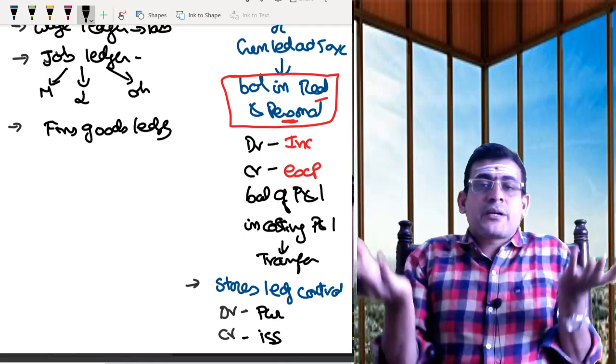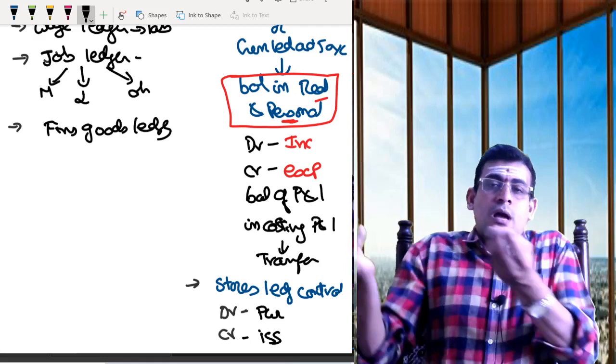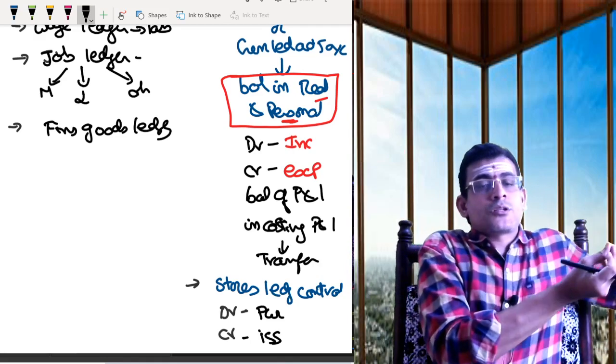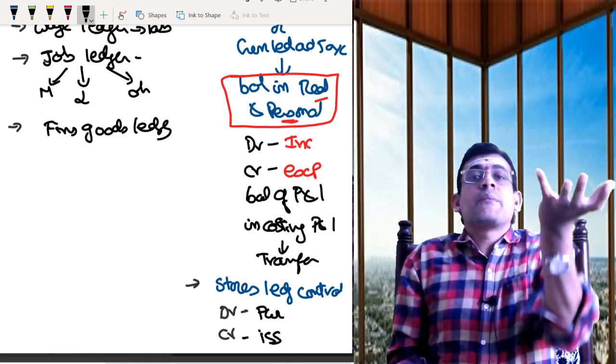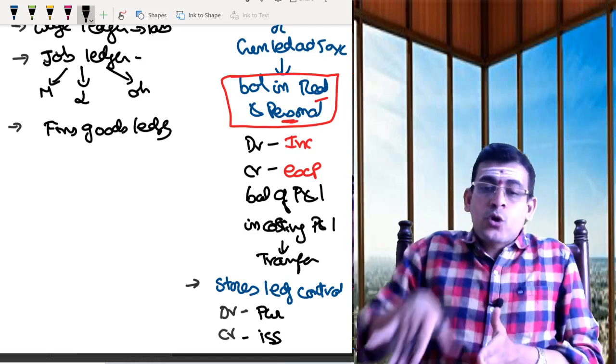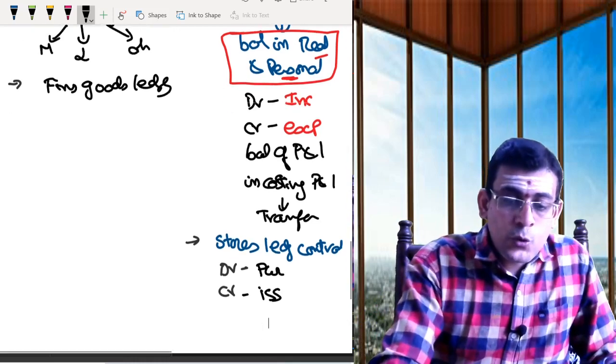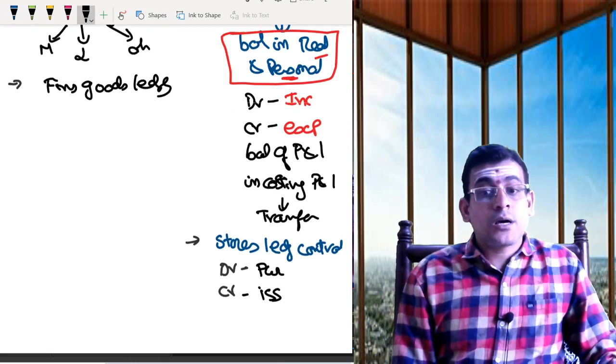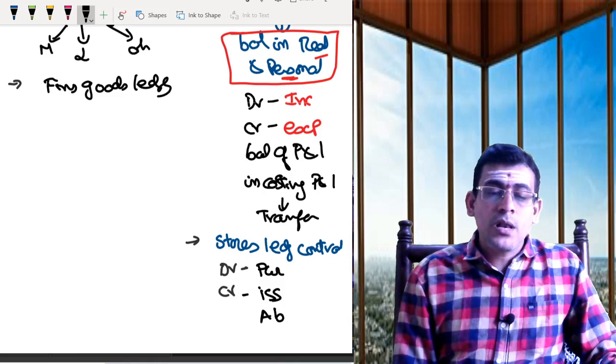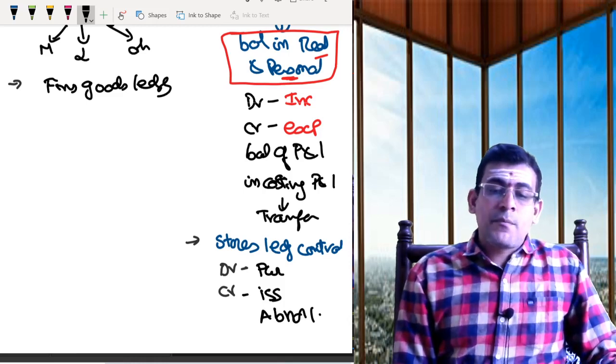Material is coming into the stores, debit. Issue, stores going out, credit. That's it. Then you may have something called abnormal loss.